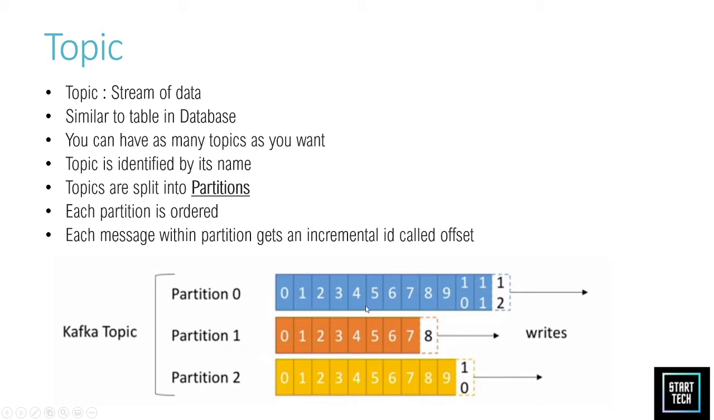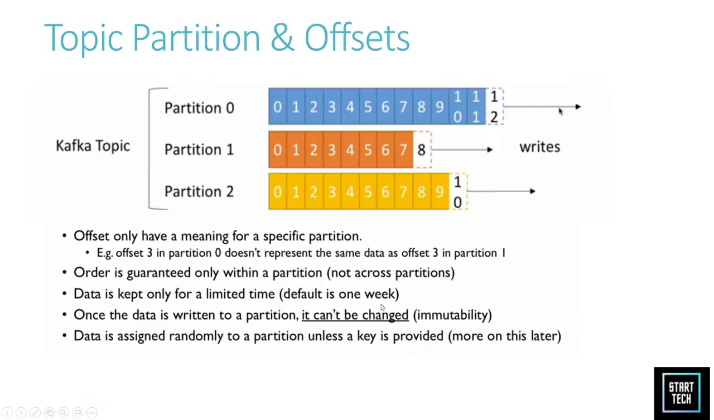We'll discuss in a further video how it happens, and how producer and consumer talk to each other, and how topic, partition and offset work together and what is the significance of each of them. For example, we have offset 2 in partition 1. This data does not represent the data which is present in partition 0. These are all different data.